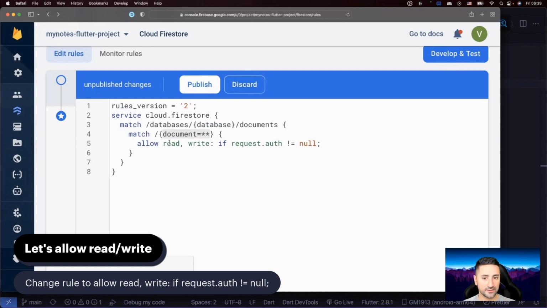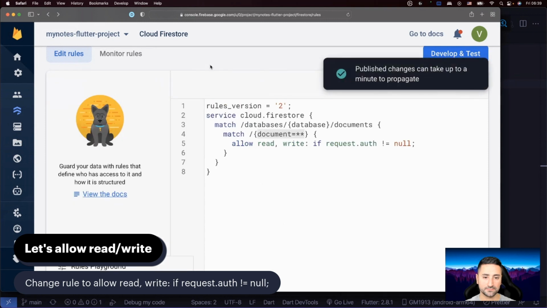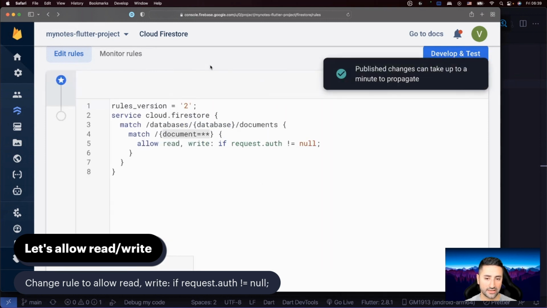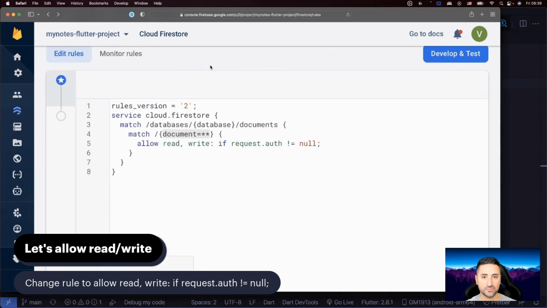Just remember that. Okay. So after you've done that, I need you to please press the publish button. As you can see, it says publish changes can take up to a minute to take effect. And that's all right, because we're going to take more than a minute before we jump into using these new rules in our application.